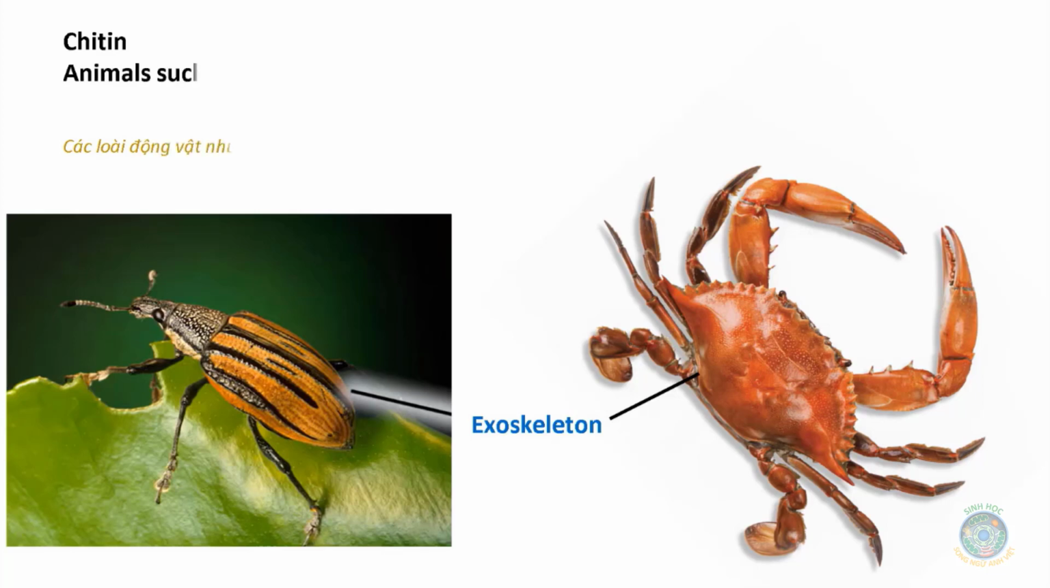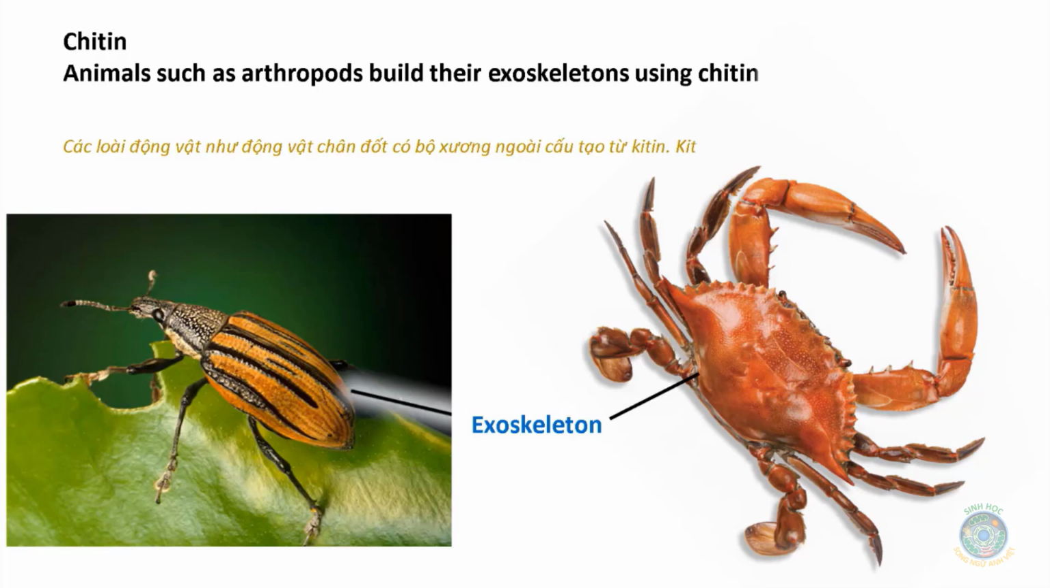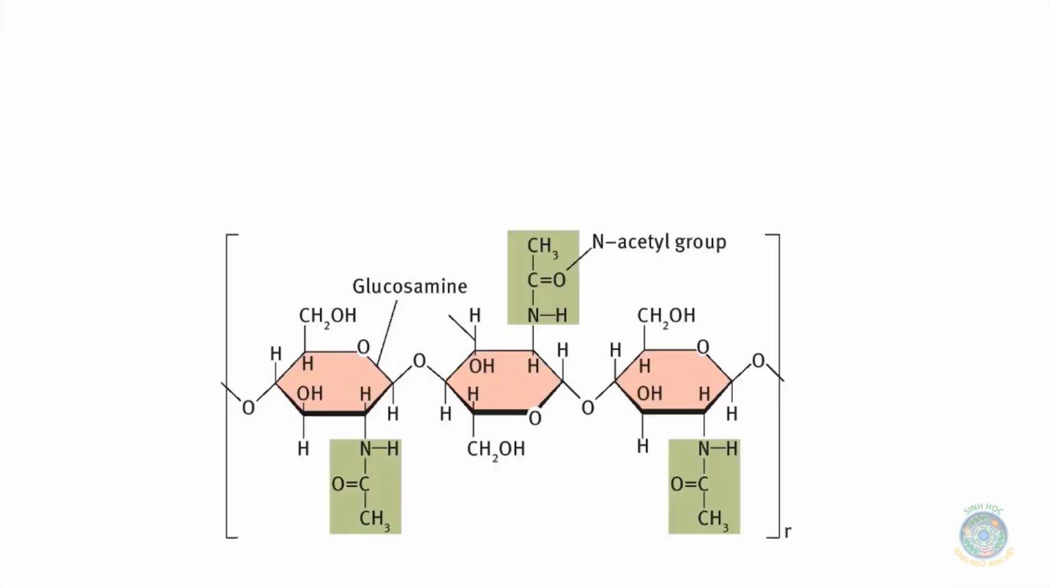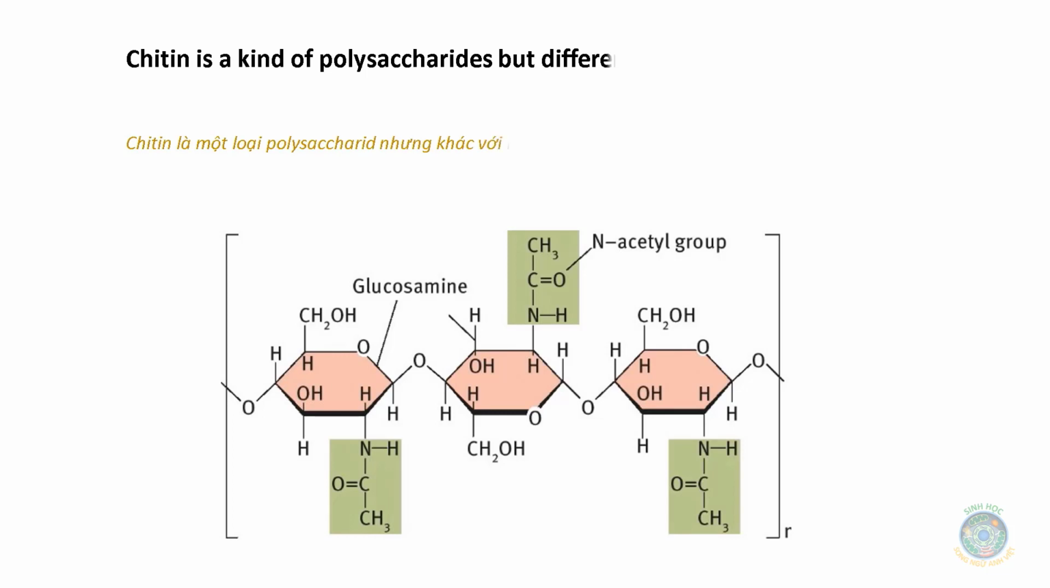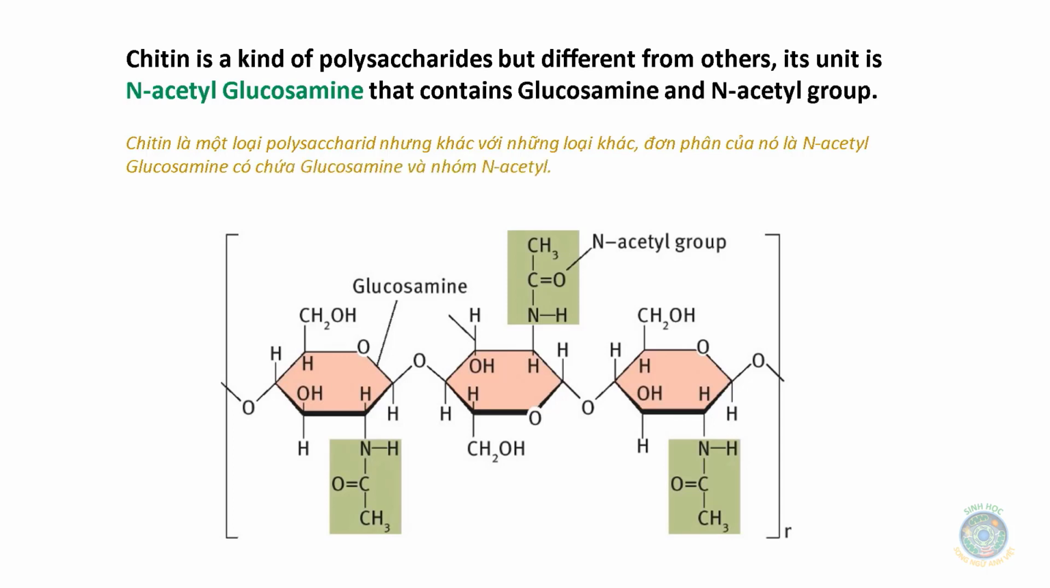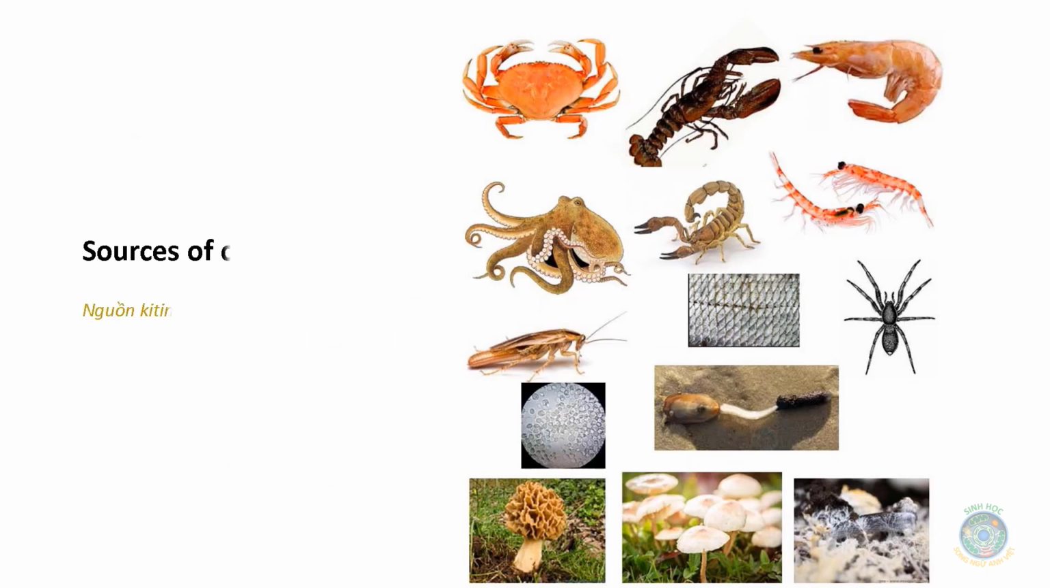Chitin. Animals such as arthropods build their exoskeletons using chitin. Chitin is also found in the cell walls of fungi. Exoskeleton includes chitin, protein, and pigments. Chitin is a kind of polysaccharide, but different from others. Its unit is N-acetylglucosamine that contains glucosamine and an acetyl group. Sources of chitin.